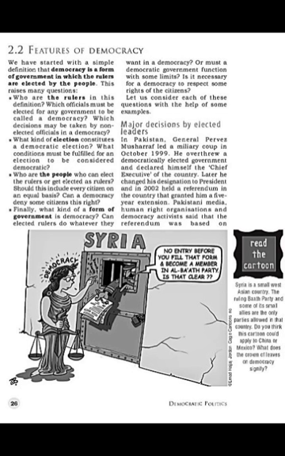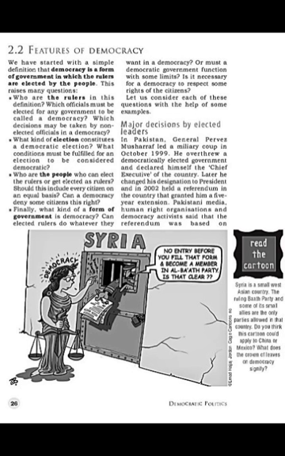Later, he changed his designation to president, and in 2002, he held a referendum. Referendum means a voting is conducted whereby you ask people to answer yes or no on any issue. So he conducted a referendum in the country, and due to this referendum people granted him a 5-year extension.